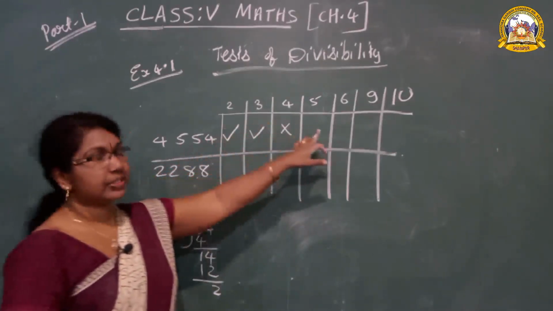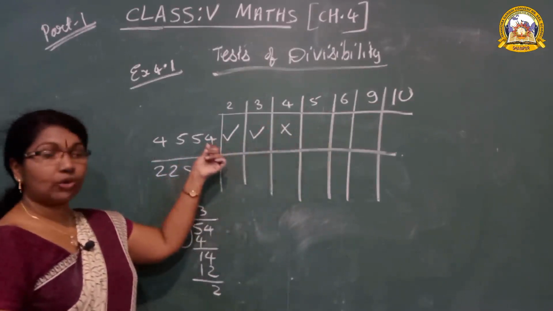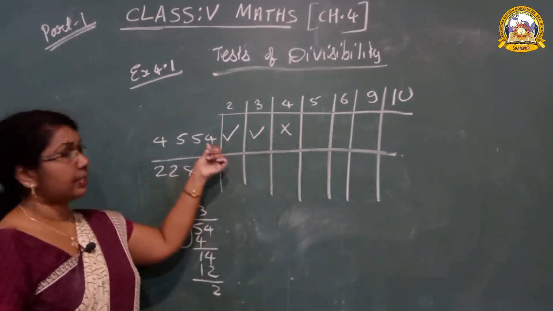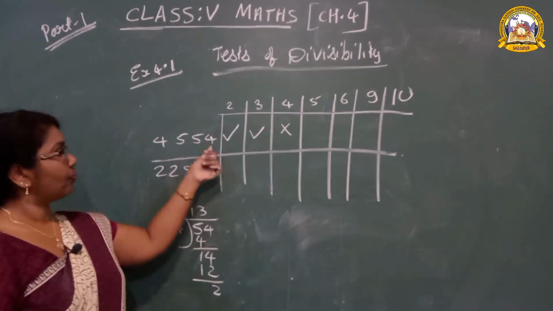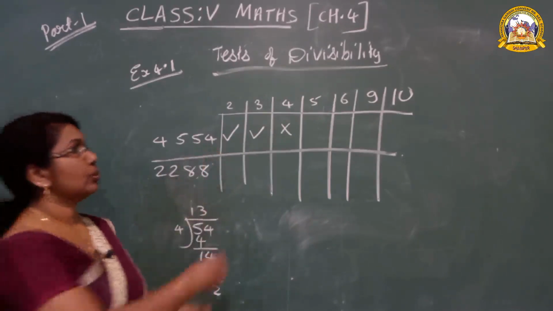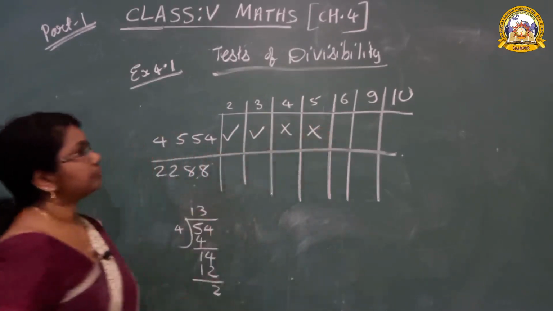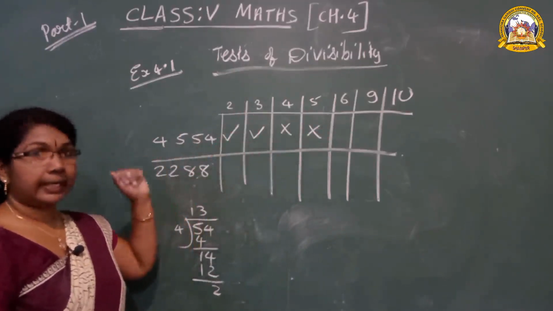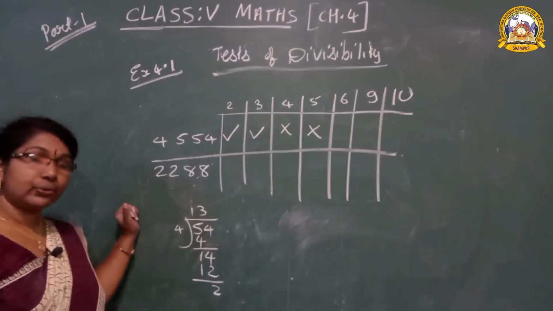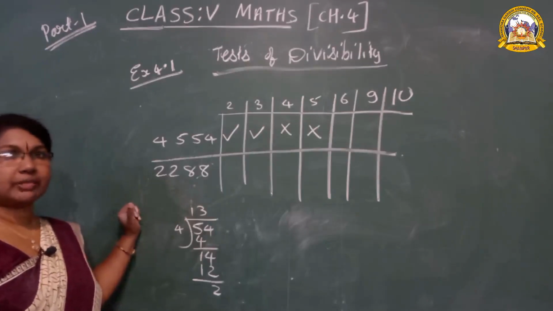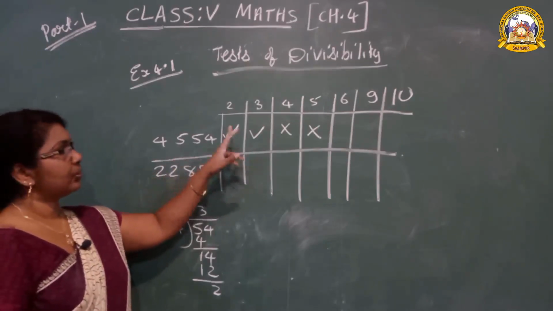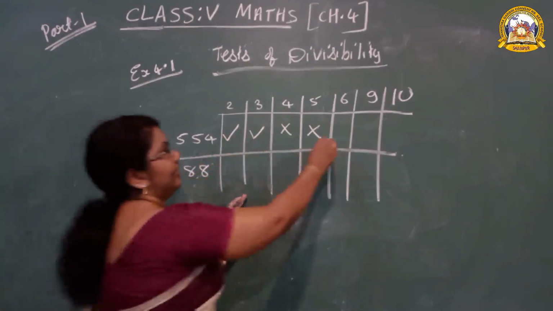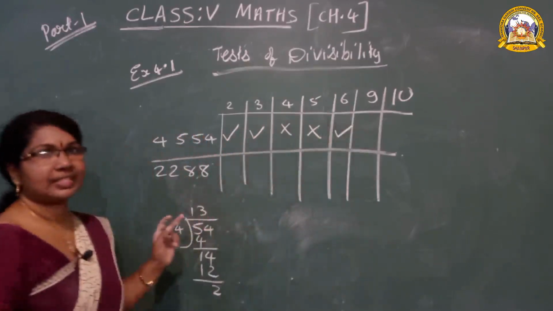Next, by 5. What is the rule of 5? The ones place number is 0 or 5. What is the ones number? 4. So it is not divisible. Then 6. What is the divisibility rule of 6? A number divisible by 2 and 3 is divisible by 6. It is divisible by 2, it is divisible by 3. Yes, it is divisible by 6.